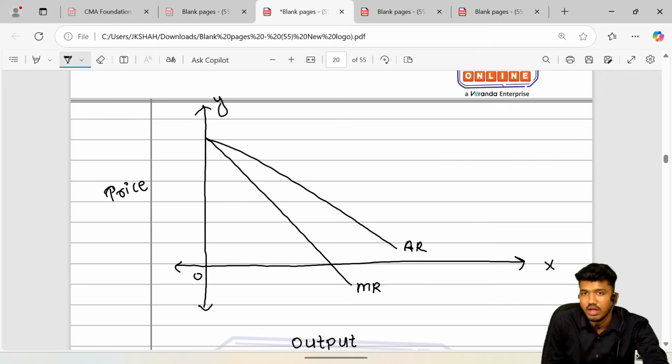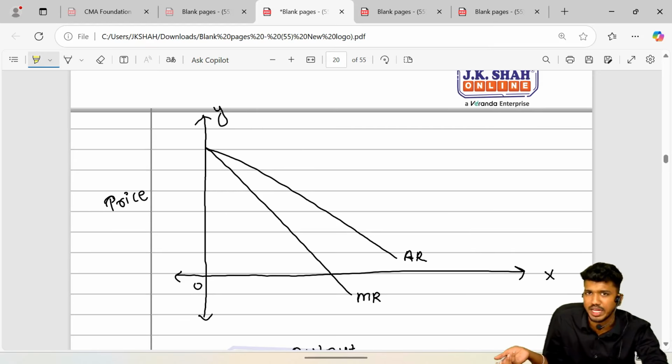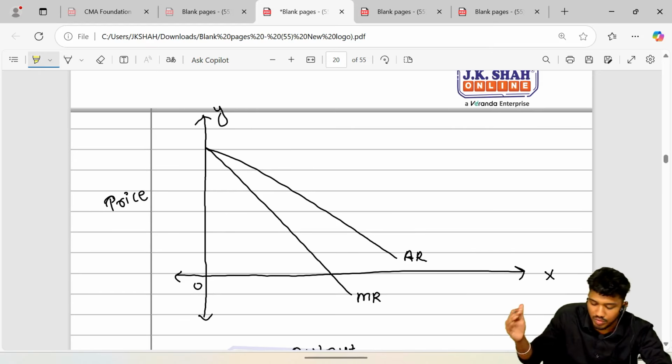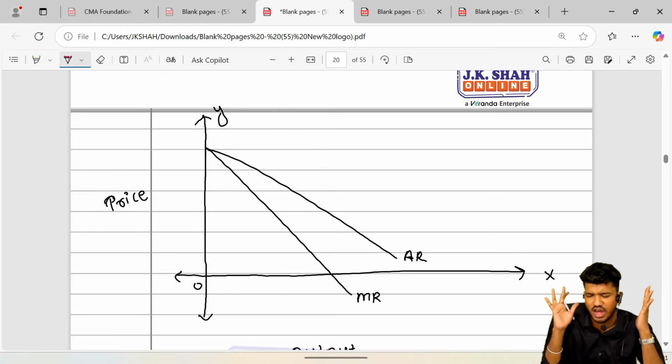Average revenue and marginal revenue. Okay, done. Okay, let's go. Now guys, MR could be negative in monopolistic competition. Now you have to move forward. Now the main thing is marking of this one, our equilibrium, and then our AC is the main thing. Carefully, please, carefully.